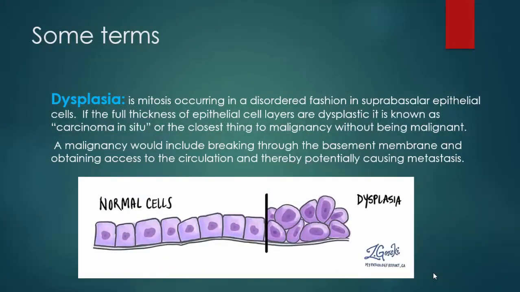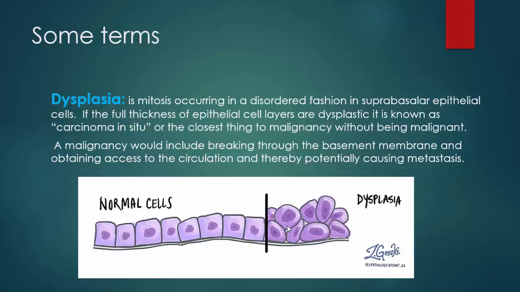Some scientific terms are important to understand our topic. The first is dysplasia. Dysplasia is mitosis occurring in a disordered fashion in the suprabasilar epithelial cells. If the full thickness of the epithelial cell layer is dysplastic, it is known as carcinoma in situ. In this photo, we can notice that the cells are arranged in a normal pattern, while here the cells show mitosis in a disordered fashion, which is called dysplasia. If the full thickness of the epithelium is involved by these dysplastic cells, it is called carcinoma in situ.